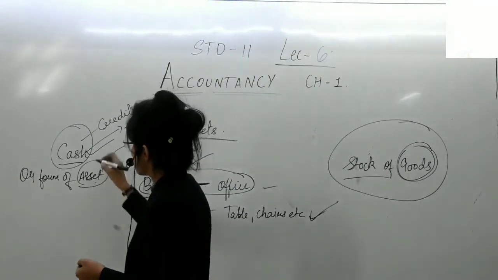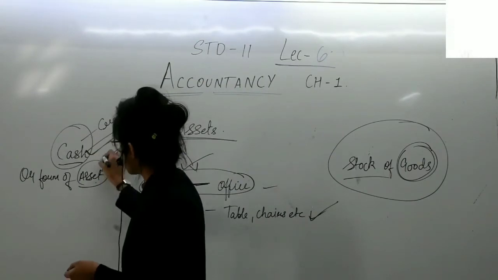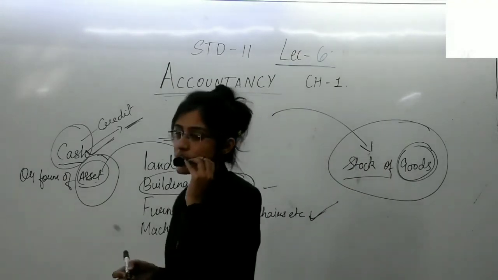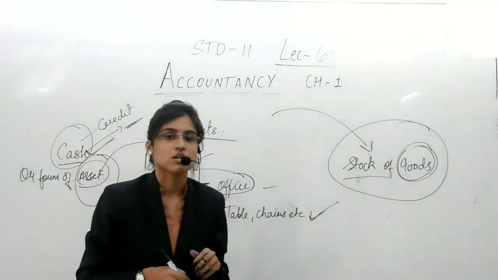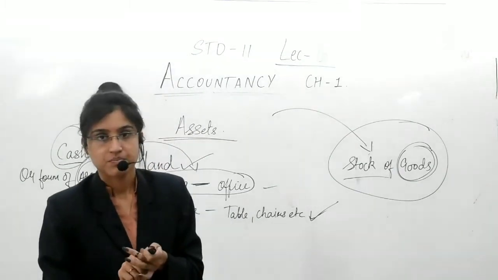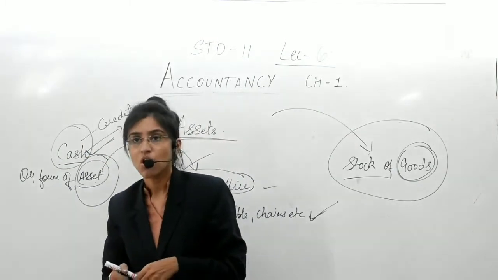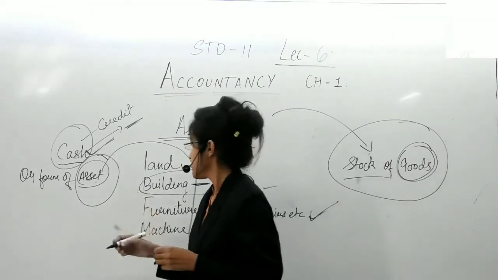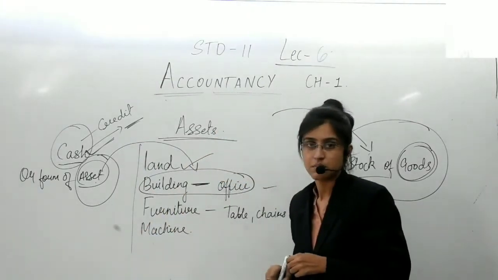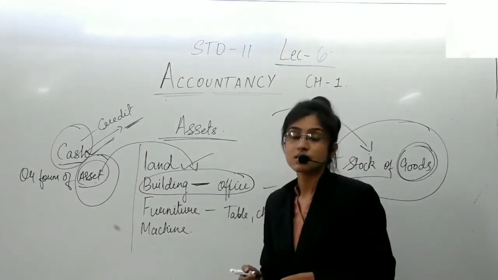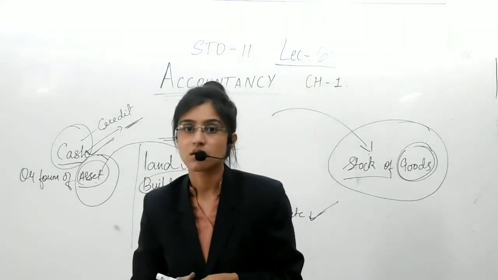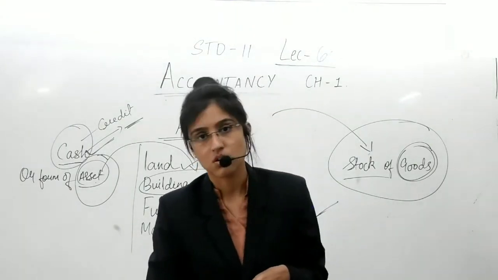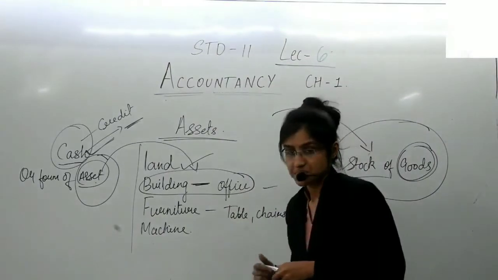So capital, owner can bring cash, can also bring any sort of asset, can also bring the stock of goods. Everything is treated as a part of capital. Yes, let it be in the form of cash or in the form of an asset. Yes, and these are the assets. Yes, these are having the realizable value in the business. The property in the business having realizable value is termed as an asset.